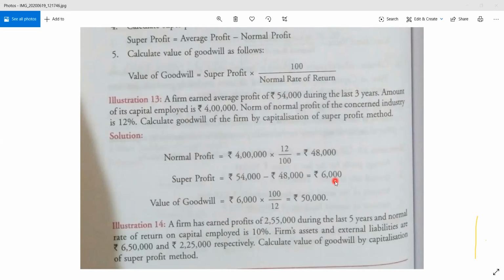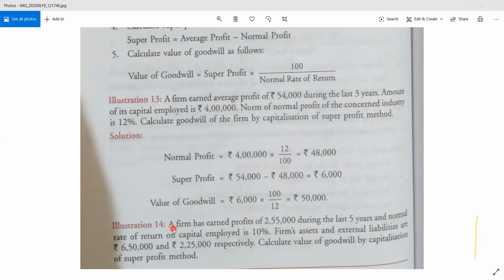Now what we will do? We are going to capitalize the super profit to get the value of goodwill. How will you do it? Value of goodwill equals 6,000 into, what was the normal rate of return? 12%. So it will be 100 by 12. So 6,000 into 100 by 12 is 50,000. So rupees 50,000 is the value of goodwill of the firm. Okay, let's take another sum. I guess this sum is clear. If you have doubt, you can still ask in the comment section. Clear. Now we will go with the next problem.